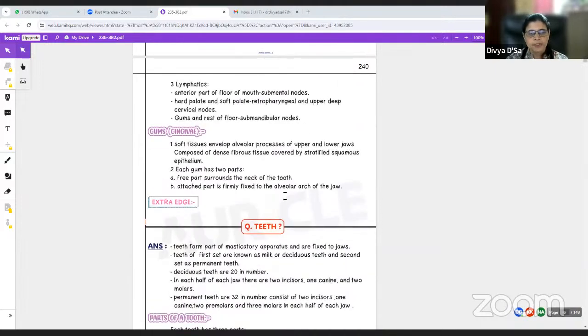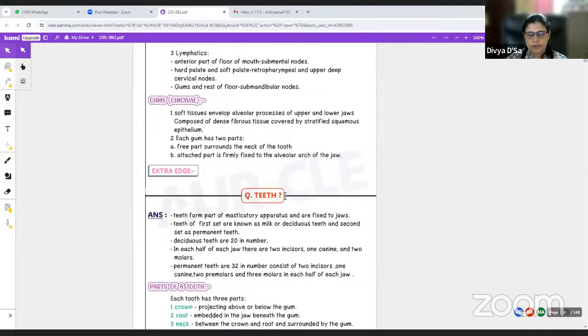Okay. So teeth. The teeth form part of the masticatory apparatus and are fixed to the jaw. Teeth of the first set are known as milk teeth or deciduous teeth. And the second set which appears, we call the permanent teeth. Deciduous teeth are about 20 in number. In each half of the jaw, upper and lower, there are two incisors, one canine and two molars.